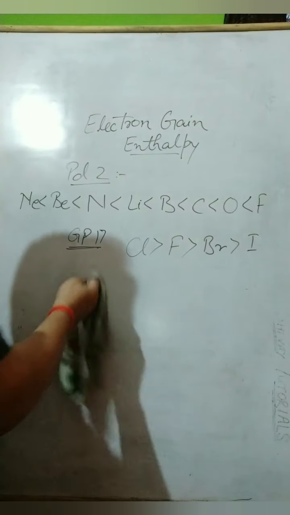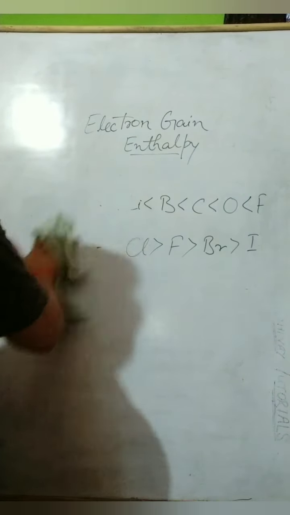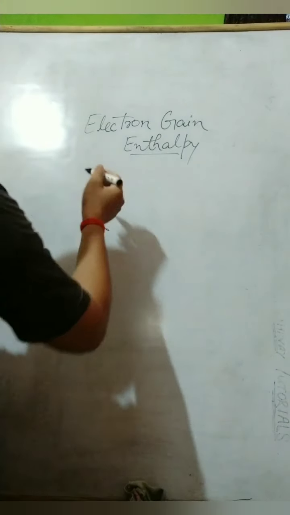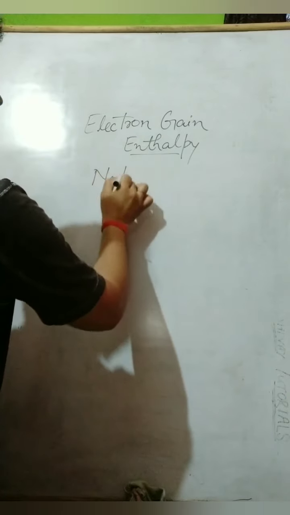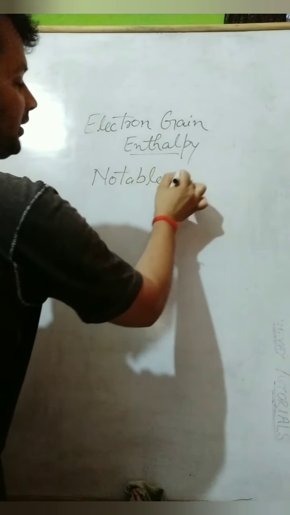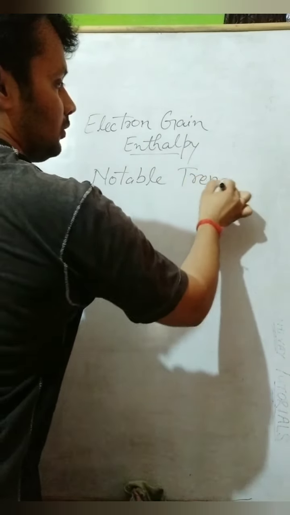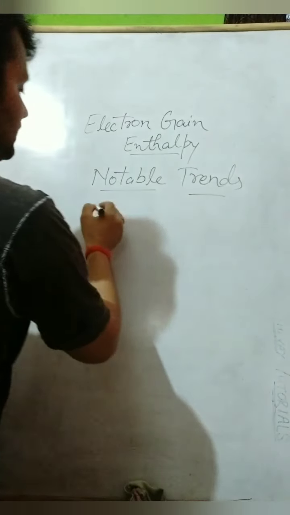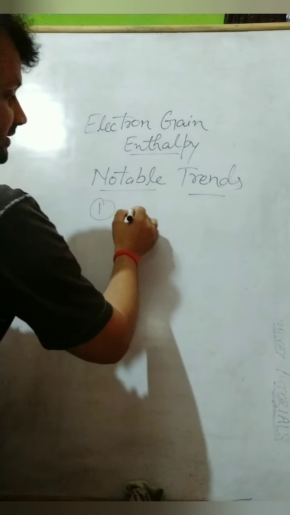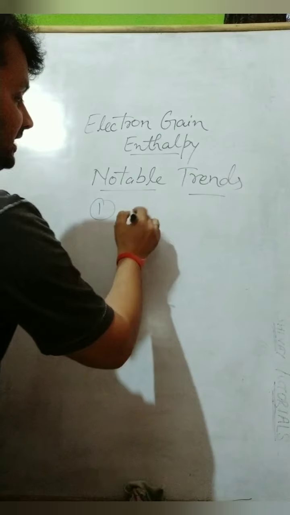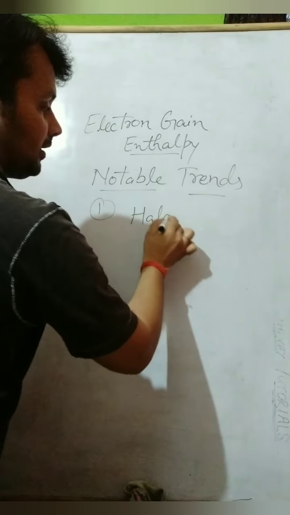Now we will discuss some very important points about electron gain enthalpy, some notable trends. The first is group 17 elements, that is halogens.